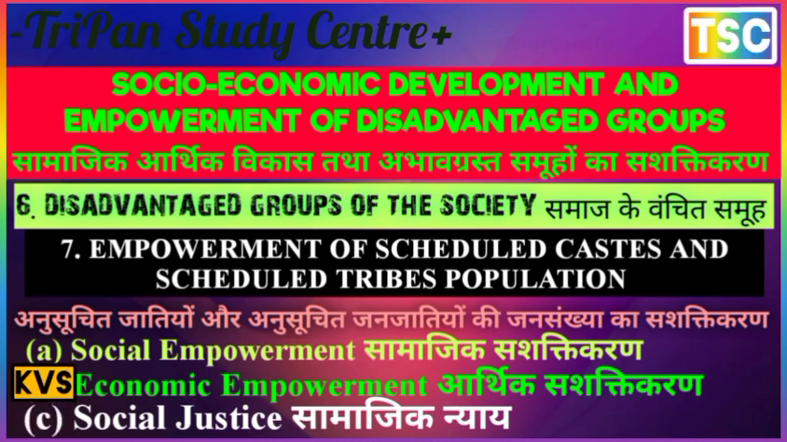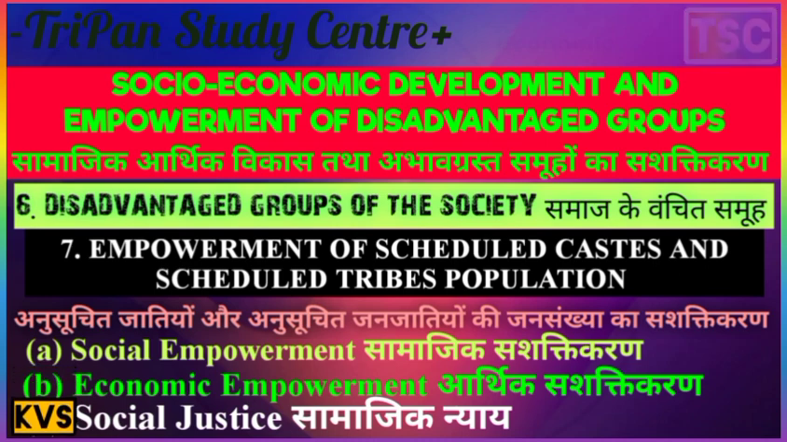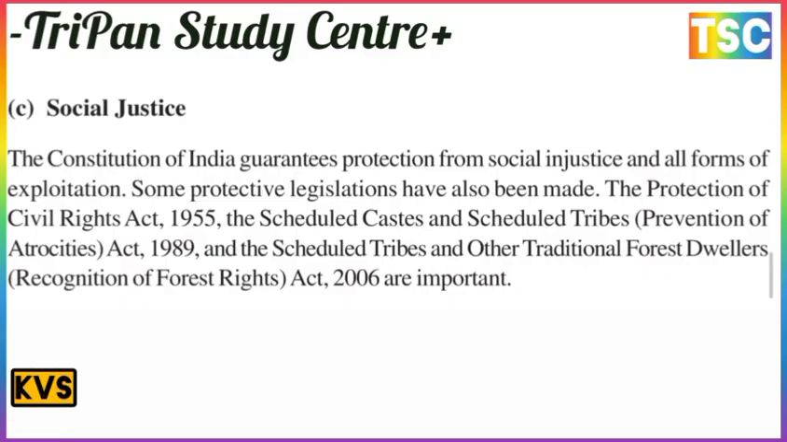The Constitution of India guarantees protection from social injustice and all forms of exploitation, and some protective regulations have also been made. The Protection of Civil Rights Act 1955, the Scheduled Castes and Scheduled Tribes Prevention of Atrocities Act of 1989, and the Scheduled Tribes and Other Traditional Forest Dwellers Recognition of Forest Rights Act 2006 are important.